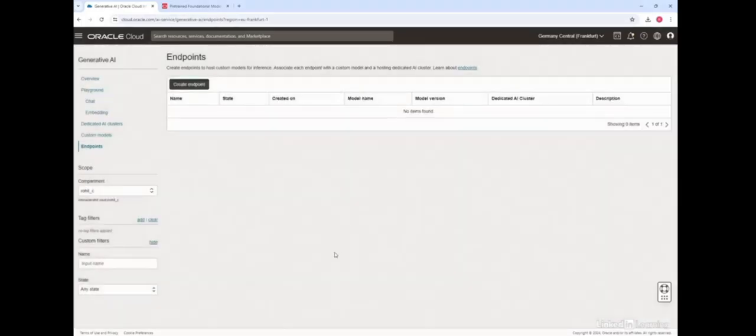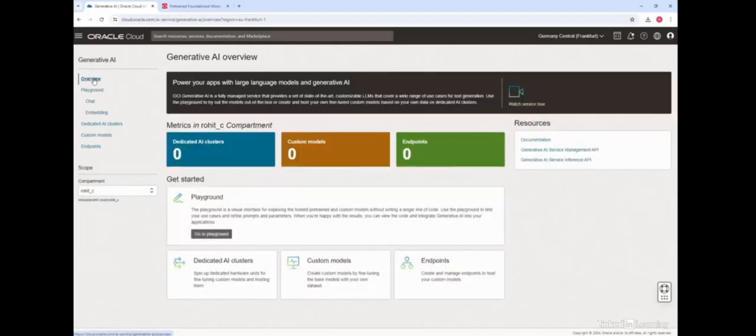Once your endpoint is created, the model you fine-tuned can serve inference traffic using this endpoint. So those are other characteristics of the generative AI service. That, in a nutshell, is a quick demo of how the generative AI service works. I hope you found this demo useful. Thanks for your time.